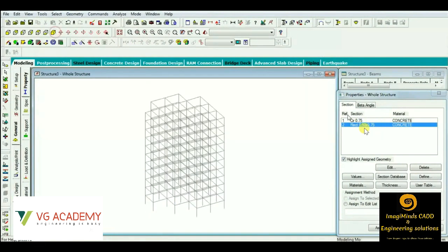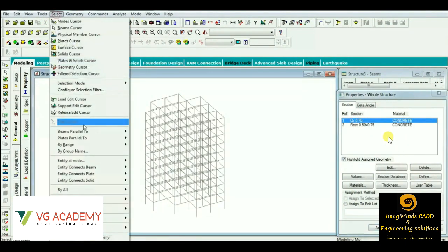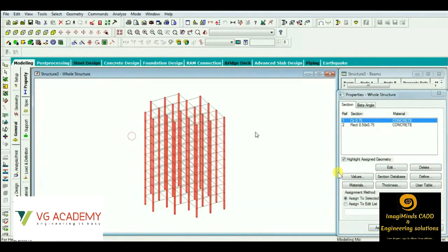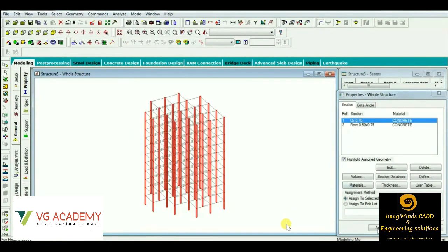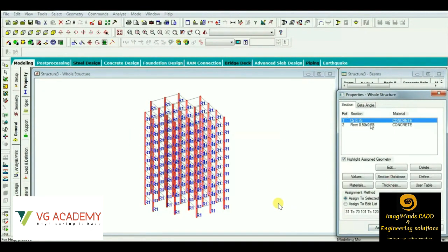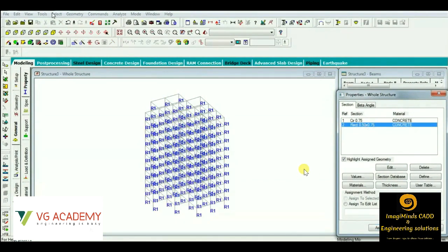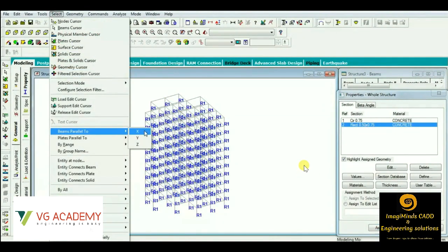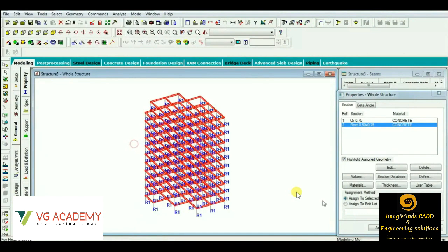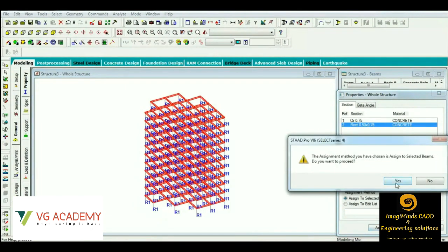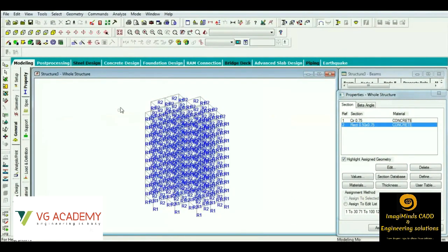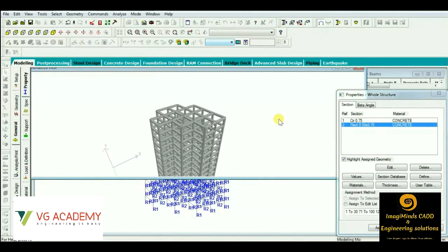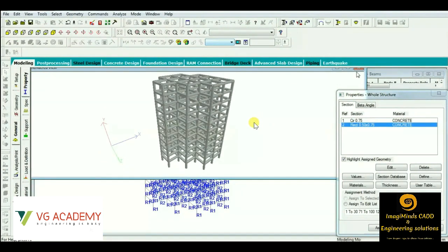Once we have defined the properties, now we have to apply them on the members. That is, we first select the members on which we want to apply the specific properties, and we assign the properties to those exact members. We have applied the column properties, then we'll be applying the beam members. We have already chosen rectangular members, that is 500 mm by 750 mm. By this process, we are applying the properties. Then we can have a 3D visualization of the properties that are applied. This is the 3D view of the frame structure.